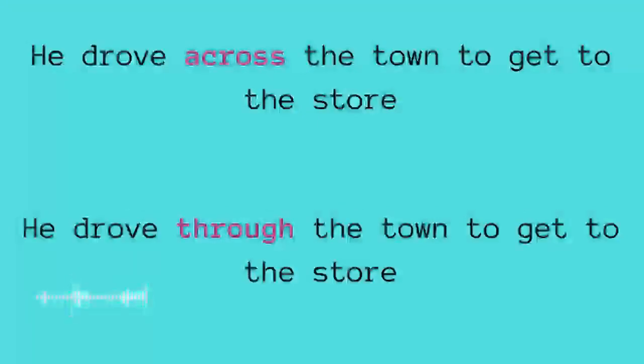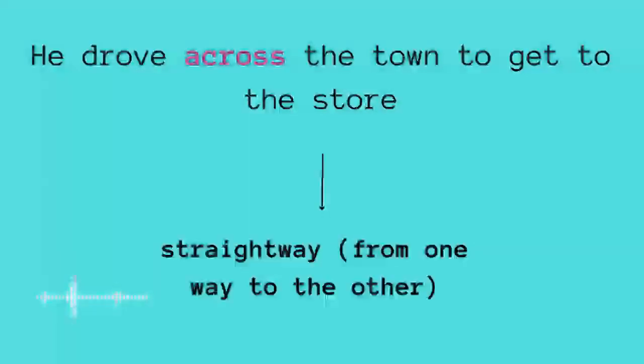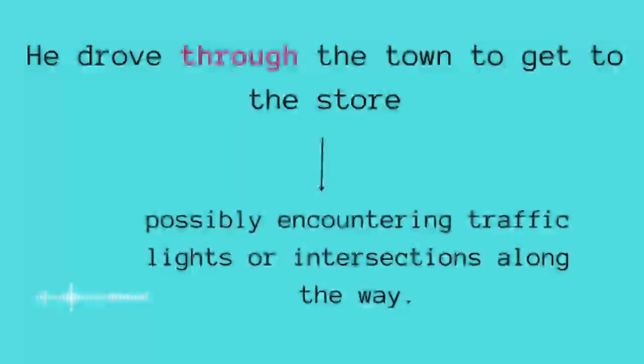He drove across the town to get to the store. And the second one, he drove through the town to get to the store. What are the differences between the two? If you look at the first one, across the town, that means going to the store was not difficult at all. He simply had to drive from one side to the other side. That's it.